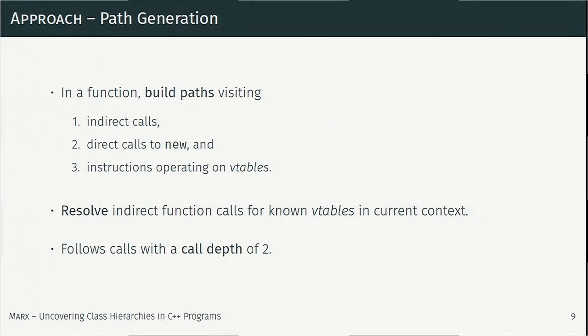Basically, we try to cover as many constructs of this kind as you have seen in the previous slide. So we statically build paths through the binary and try to build them in such a way that we get across many interesting locations. For one, indirect function calls are interesting because if we know an object at this point, we can tie a class hierarchy to the indirect function call. Calls to new are important because there's a possibility that the subsequent code will initialize a new object. And also instructions operating on vtables are interesting because those might be constructors or destructors.